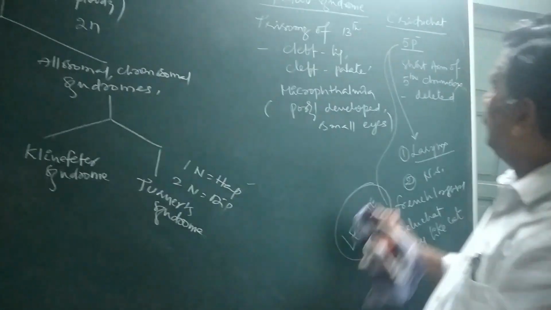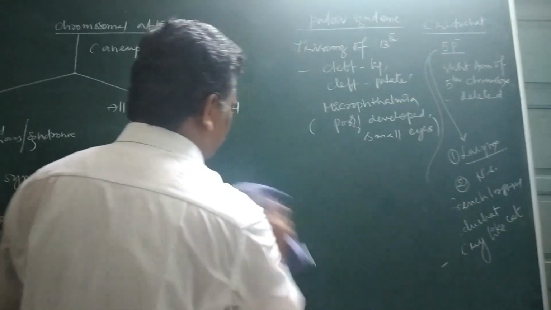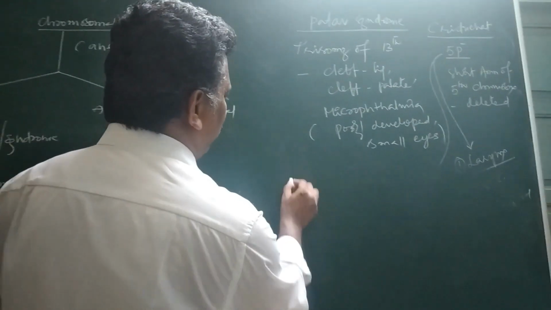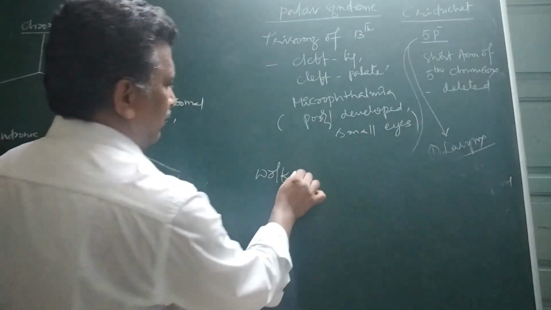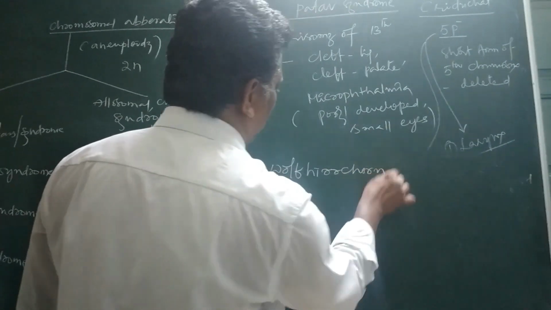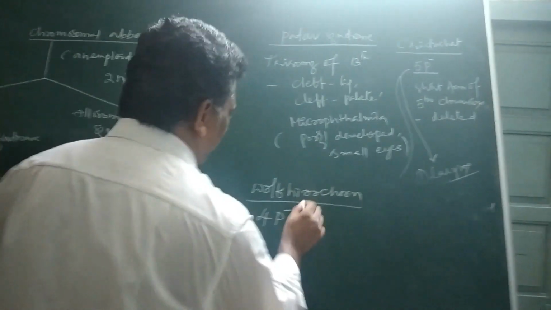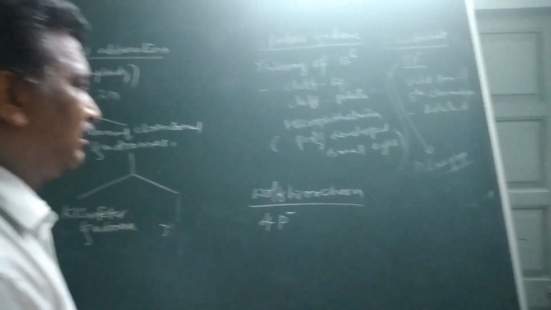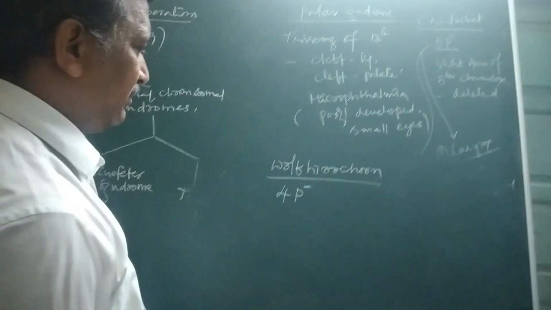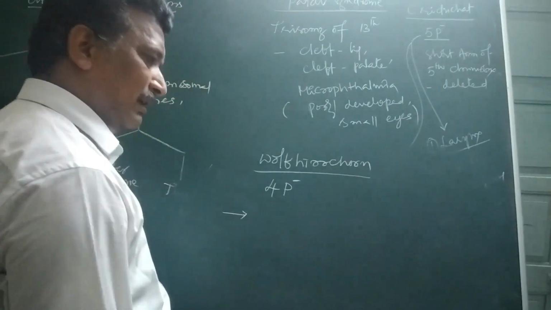Now one more deletion syndrome is there: Wolf-Hirschhorn. It is known as 4p minus. The short arm of the fourth chromosome is going to be deleted in this. There are two characters only.